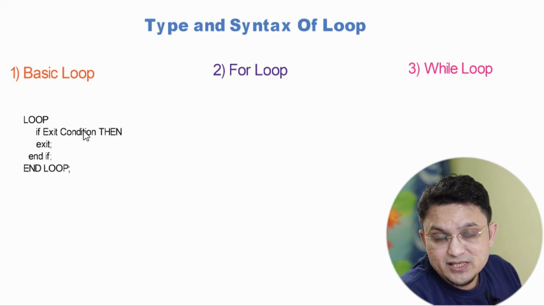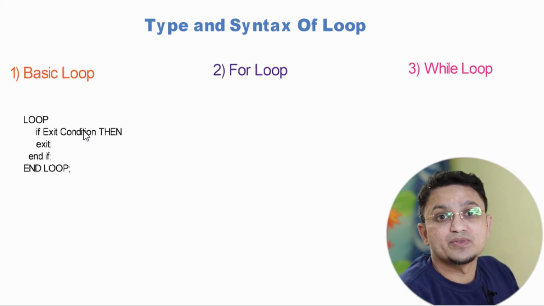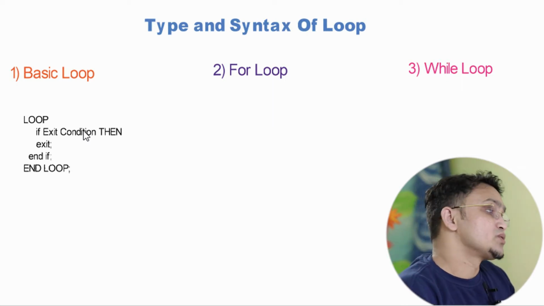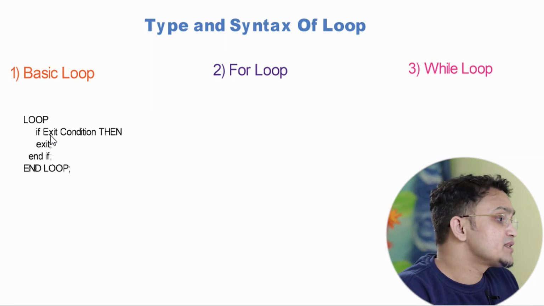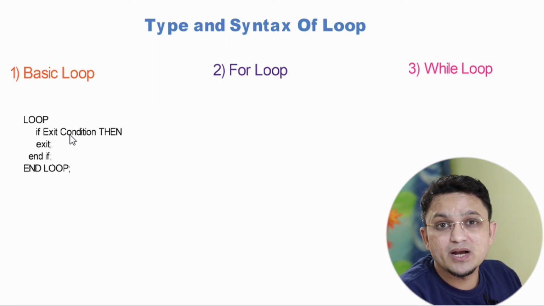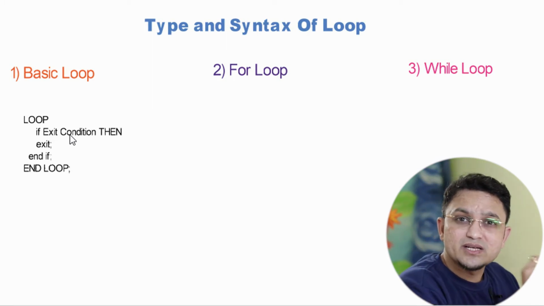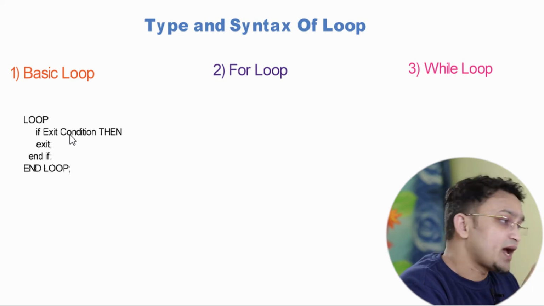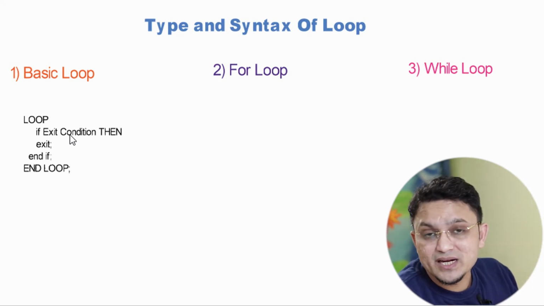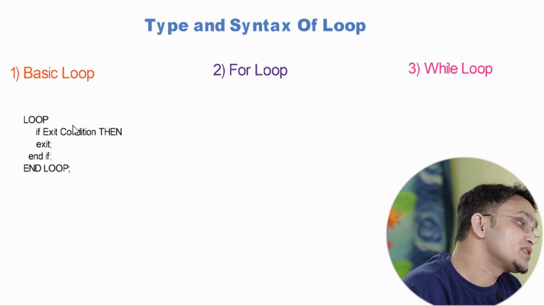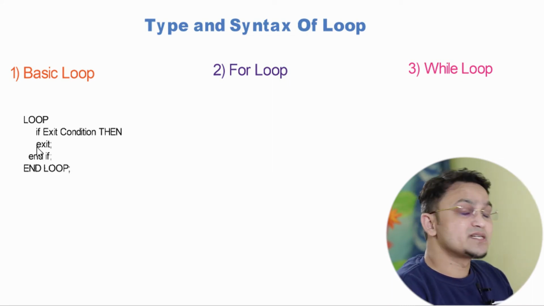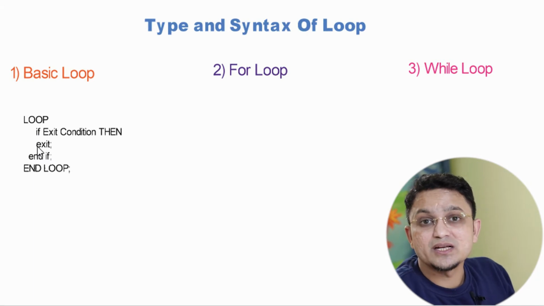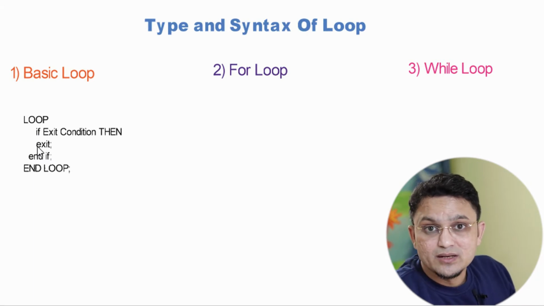If this condition is never true, or it will never go inside this if condition, then this loop will never end. So we compulsorily have to make this condition in such a way that at some moment this condition will get executed and this exit keyword will get executed, so that we can break this loop. I hope you have understood what exactly the exit keyword is. The exit keyword is used to exit the loop.